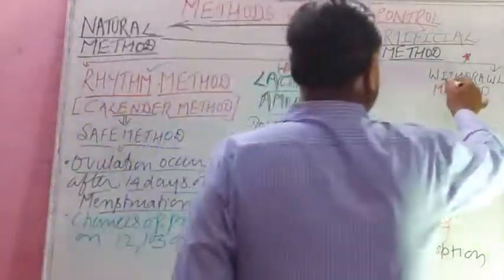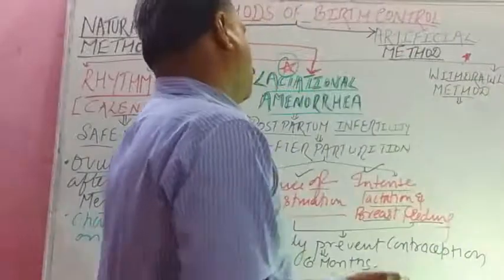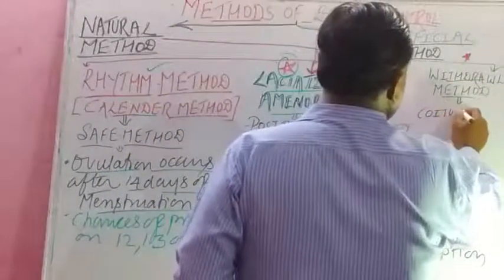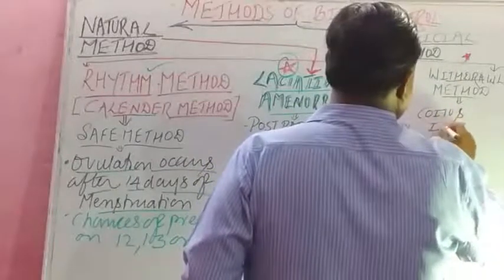And the last is the withdrawal method, very simple. That is also called coitus interruptus.